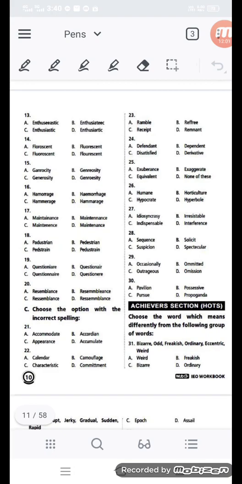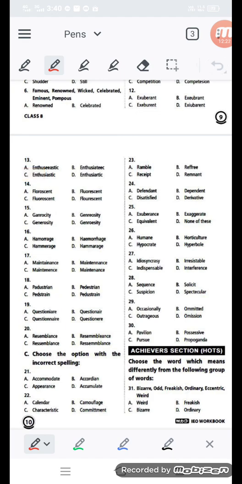Here some more options are given. You have to choose, like 13 number, enthusiastic. Then you have to choose the right option. Which option is coming? Option C, ENTHUSIASTIC.